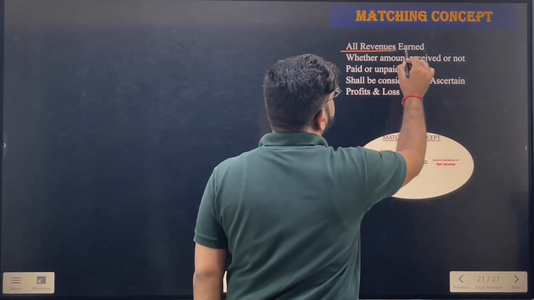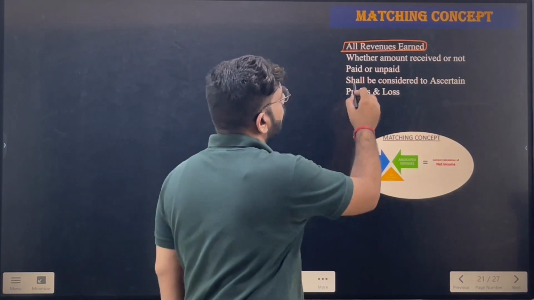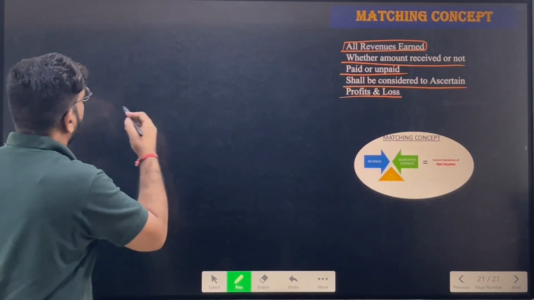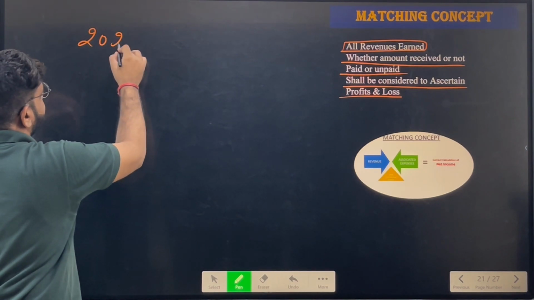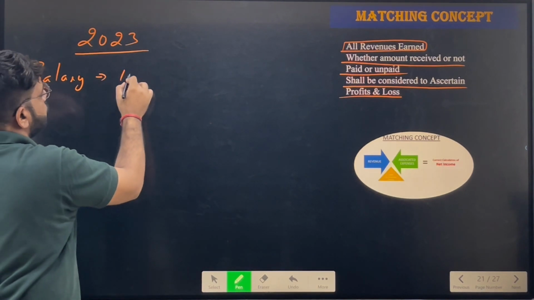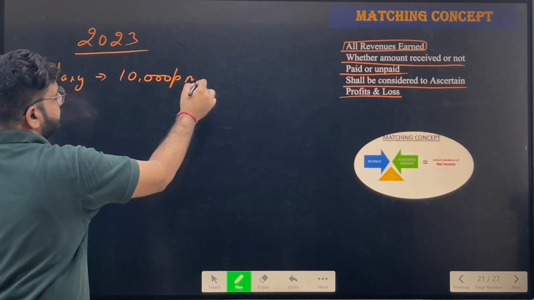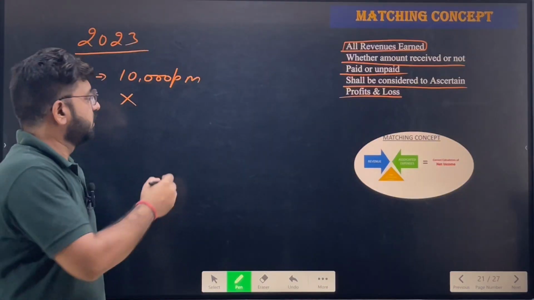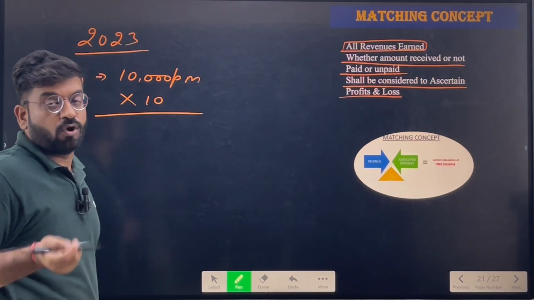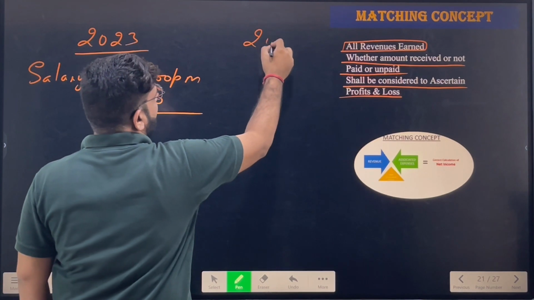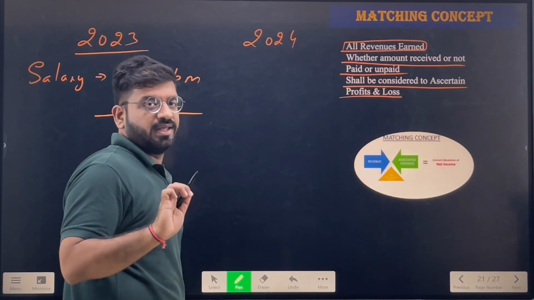Next, all the revenues earned, whether amount received or not, paid or unpaid, shall be considered to ascertain profits and losses. For example, what's happening in 2023, I had an employee to whom I used to pay salary. I used to pay salary 10,000 per month. But what happened? Obviously, a year has 12 months, but 2 months I didn't have the cash to pay to my employee. So I paid for only 10 months. That doesn't mean I will not pay for 2 months. I will pay him for 2 months as well, but next year. In 2024, I will pay him the full amount which has been remaining for the previous month.